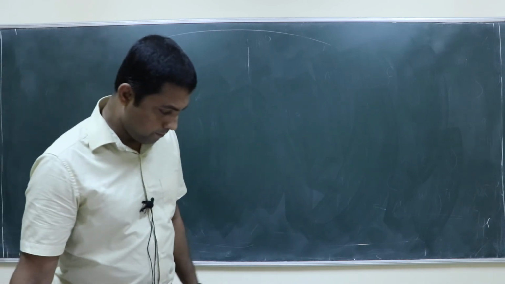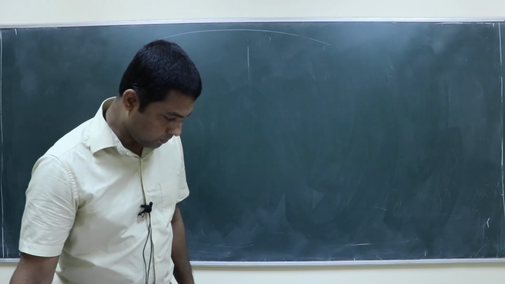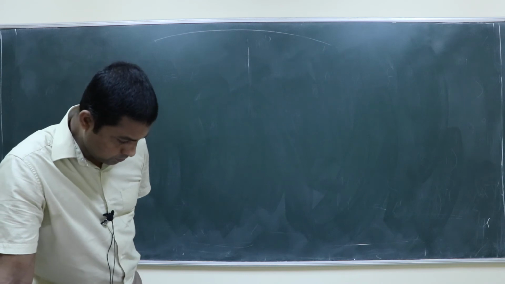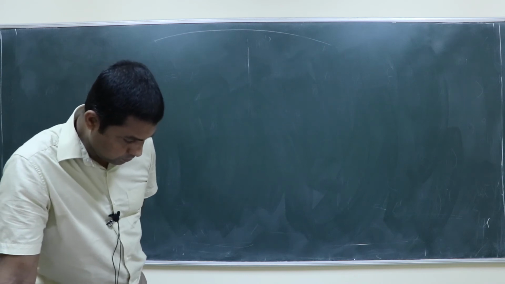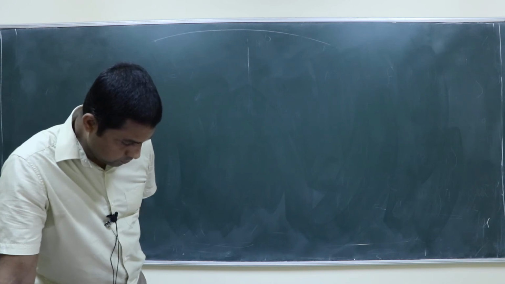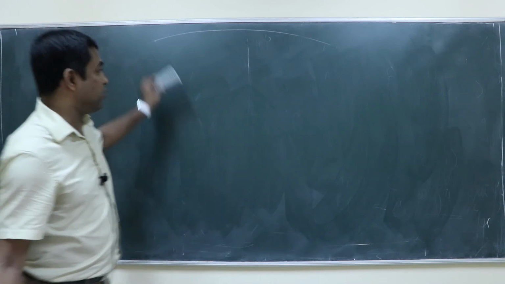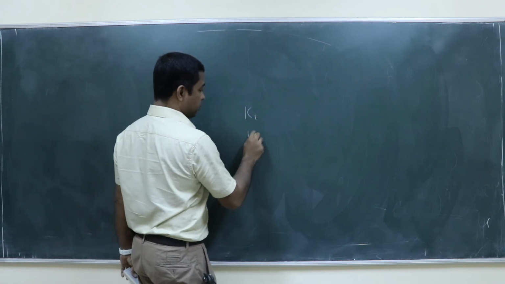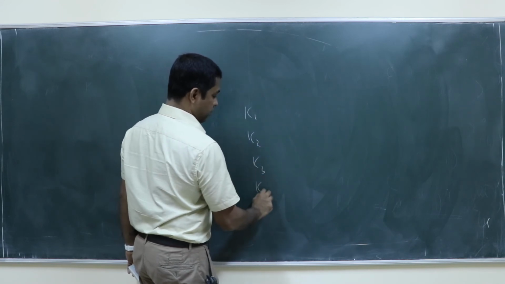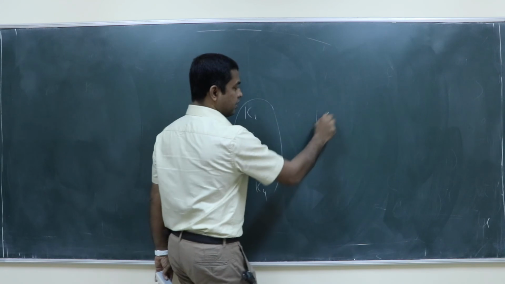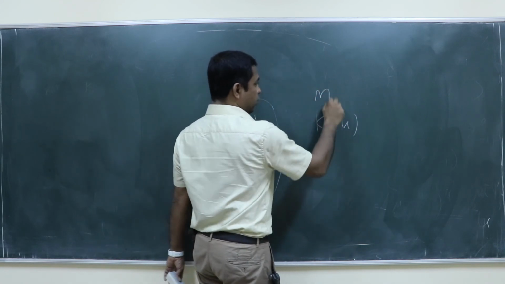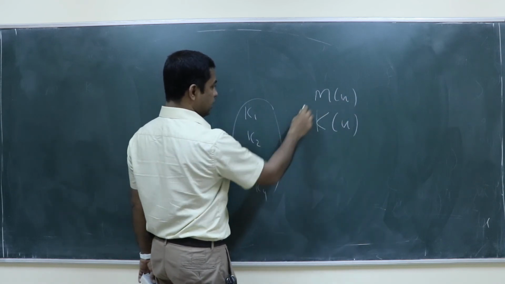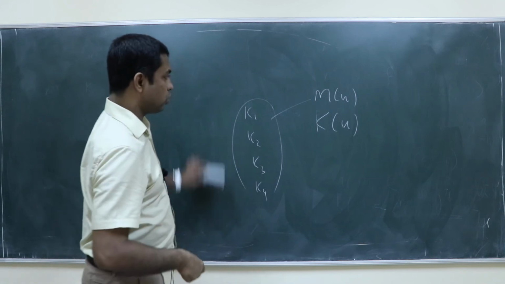It's not K of 1, it's kappa 1. Sorry, I was mixing that up. I mean the cumulants kappa 1, kappa 2, kappa 3 and kappa 4. So you find out the cumulant generating function K of u, also M of u, for both binomial and geometric distribution. Then find out kappa 1, kappa 2, kappa 3, kappa 4. They are the cumulants. Okay.